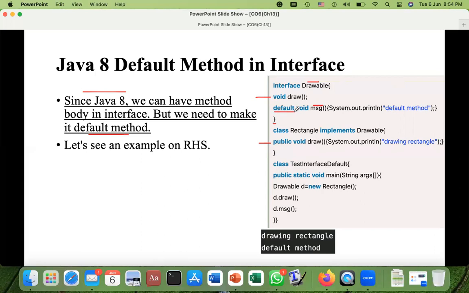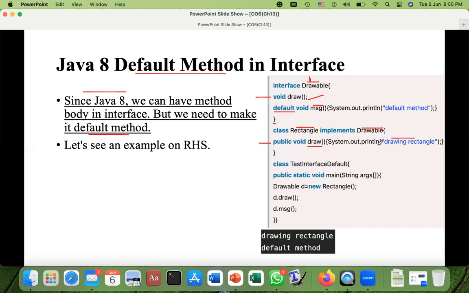Okay, that is the syntactical rule which you are seeing. That is basically the topic of this slide. And then we have another class, Rectangle, which is implementing this Drawable interface. So now Drawable is the parent of this class Rectangle, and here we have the body of that draw method, which is abstract here, and System.out.println("drawing rectangle"). Okay, this is the body, and this message will be printed.